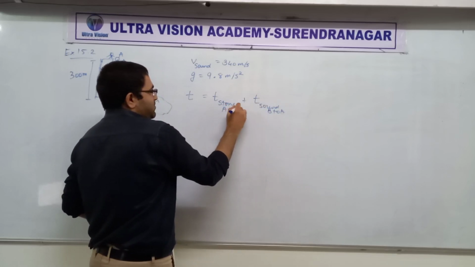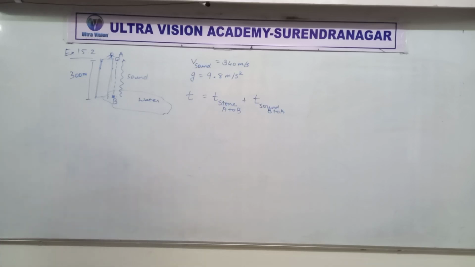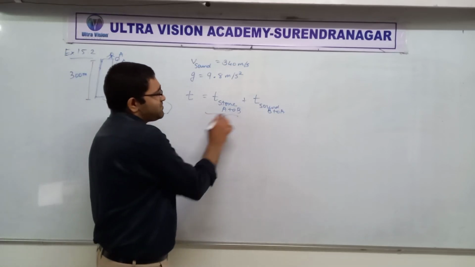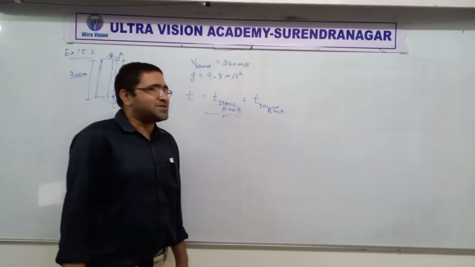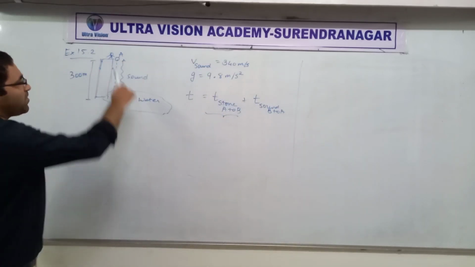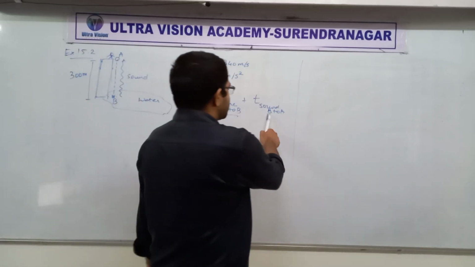And this is the time required by the stone to go from A to B. Absolutely clear? So this I am leaving for you. I am sure I have taught this well enough that you can find how much time the stone will take to go from A to B.